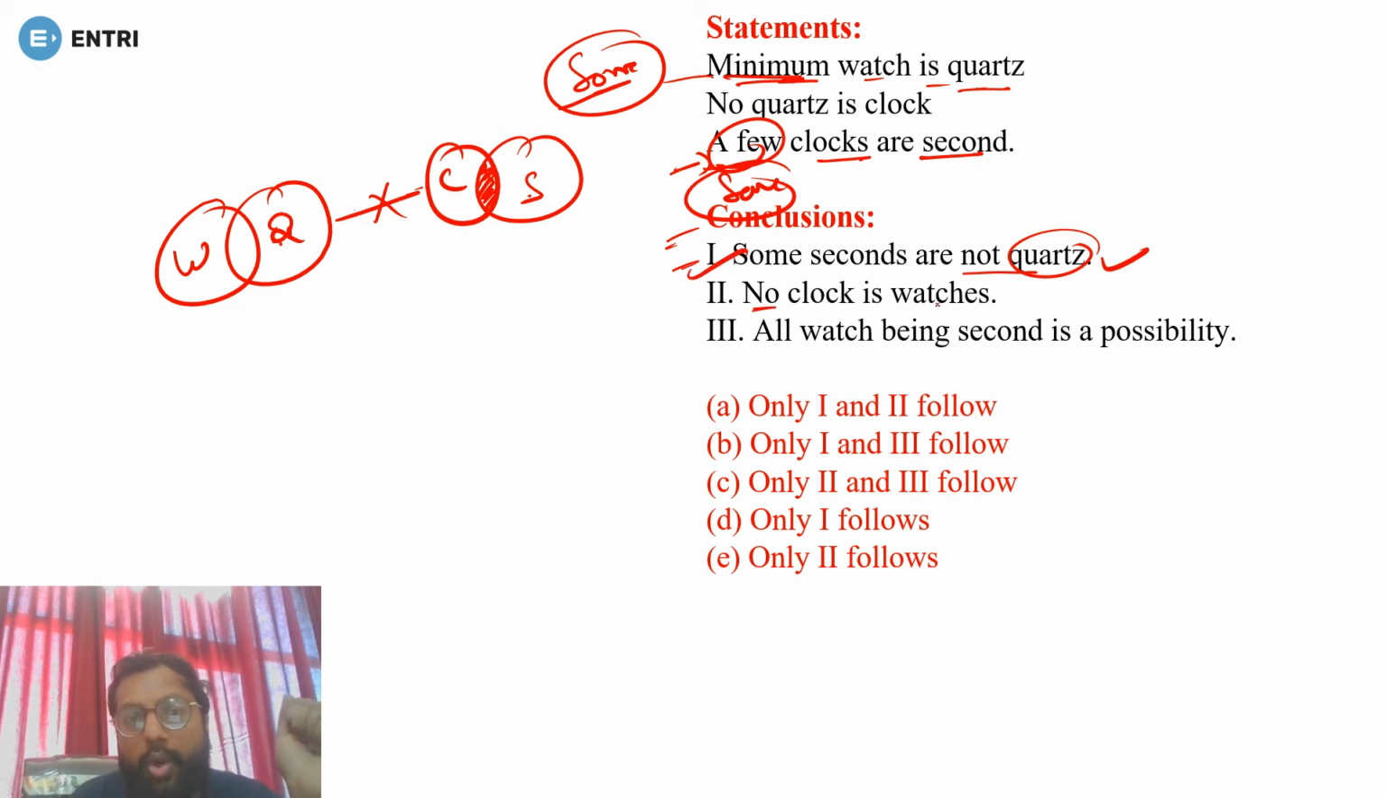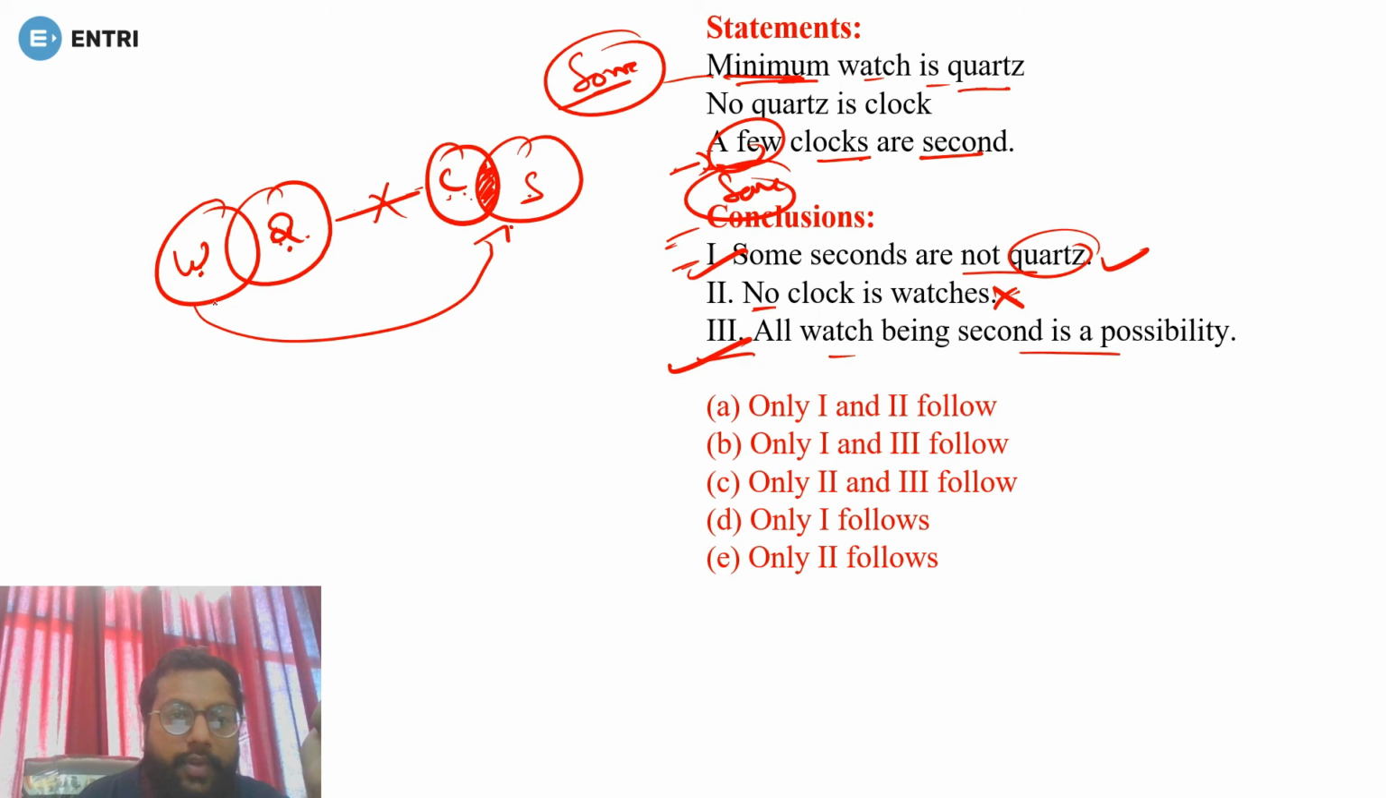Next, no clock is watches. We can't say about it, because no clock is quarters, but against watches you can't say anything, so this is not right. All watches being second is a possibility. Yes, there is a possibility, because between watches and second no direct relationship is given, so it is possible. So first and third both follow. That is option number B. Done. Okay, now moving on to the next question.